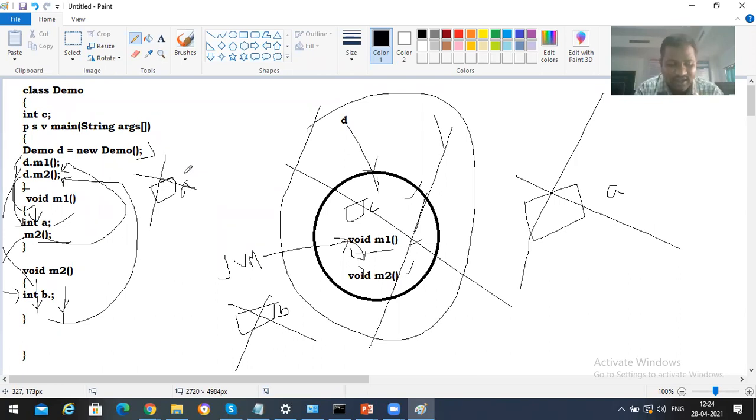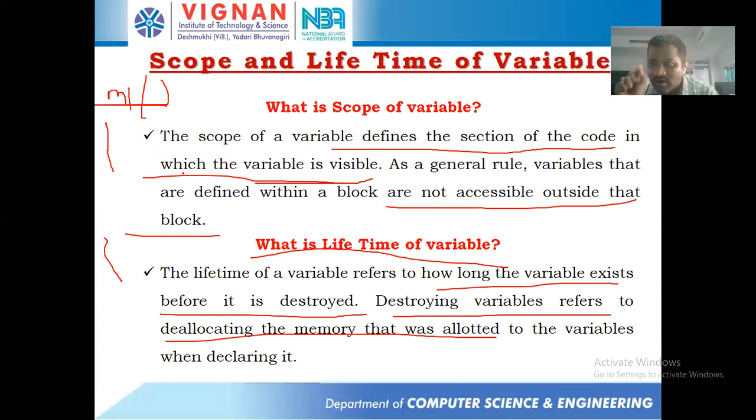Right, I hope everyone understood. In very simple words you can remember: as long as the control is present in a function, the variable is going to be in memory. Suppose someone asks you what the lifetime of a variable declared in a method is. You can say that the amount of time taken for the execution of that particular method is the lifetime of that variable. Suppose the M1 method takes 10 seconds for execution, then the lifetime of that variable is going to be 10 seconds. That is the meaning of lifetime.